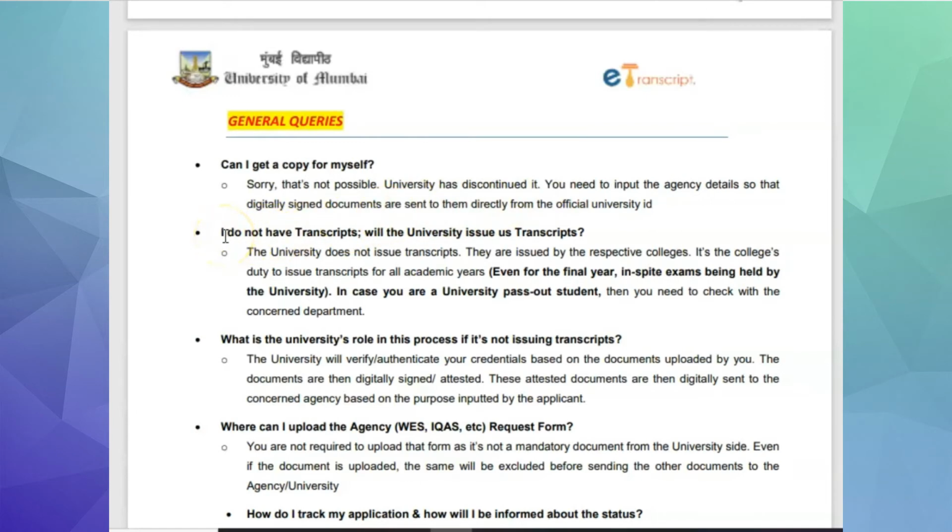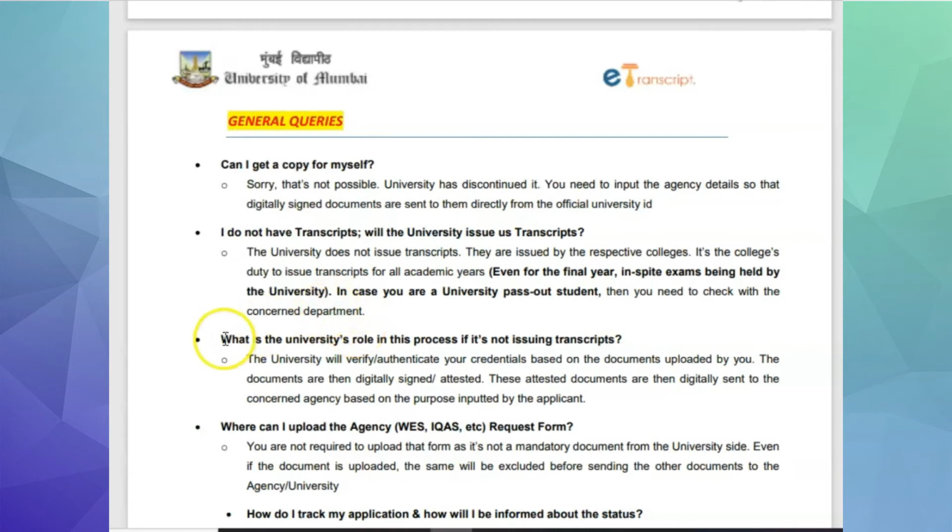The second common question is, I do not have a transcript. Will the university issue the transcript? In this case, please understand the university does not issue any transcript. They are issued by the respective colleges. It is the college's duty to issue transcripts for all the academic years. Even for the final year, in spite of the exam being held by the university, in case you are a university pass out student, then you need to check with the concerned department.